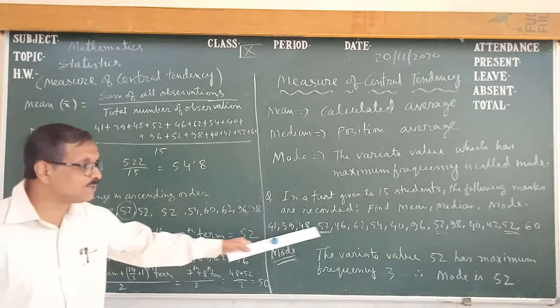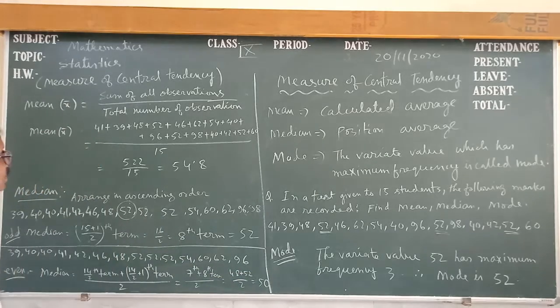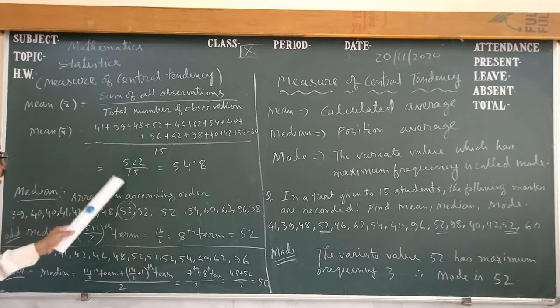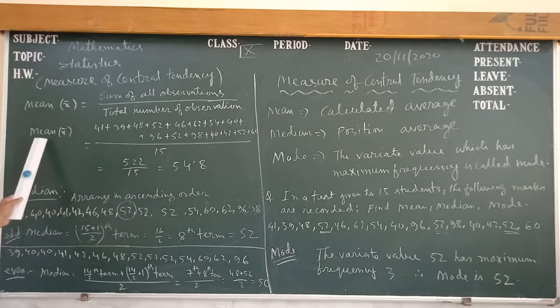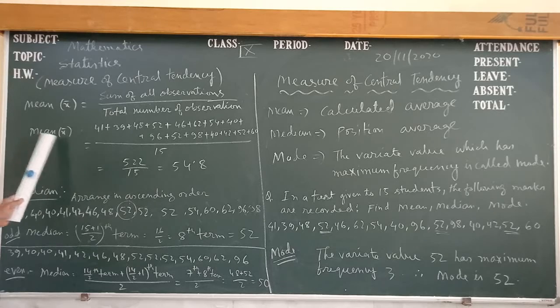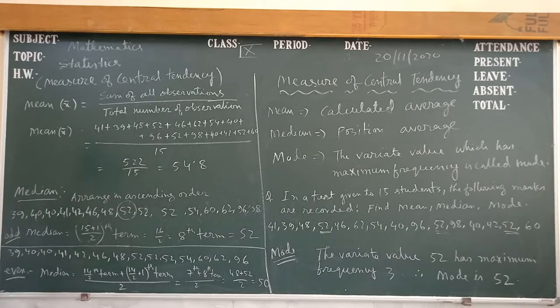How many numbers are there? 15. So that is the average calculation. The process of calculating the average is the mean. So we find the sum of these upon 15, that is 522 upon 15. That is how we find the mean. Mean is 54.8. So we find mean by this formula, sum of all observations upon total number of observations.